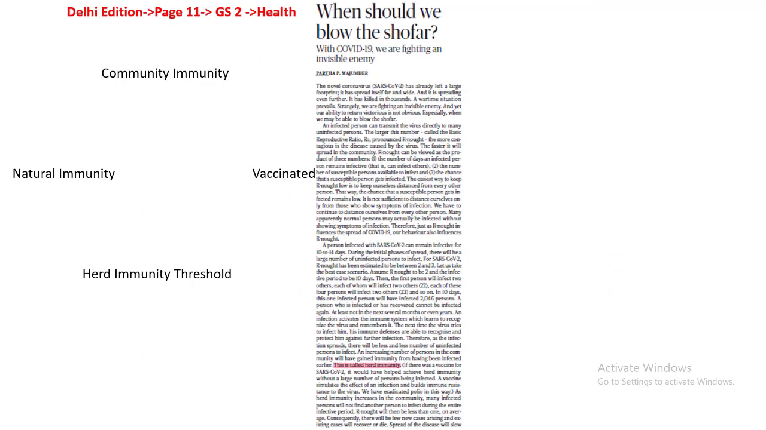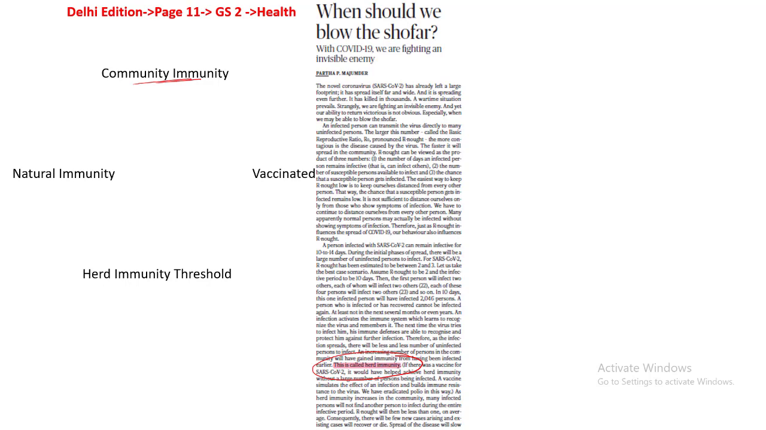This article here is speaking about herd immunity. The other aspects with respect to this article have already been explained in the last one month. What is this herd immunity? This is also called community immunity. It is also called group protection or herd protection. What happens under this particular community immunity?